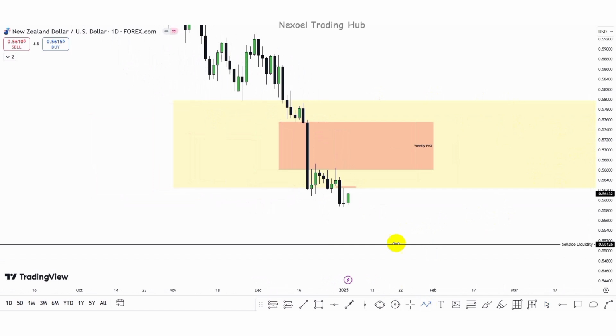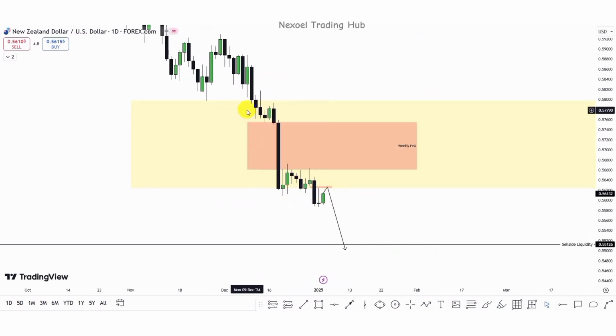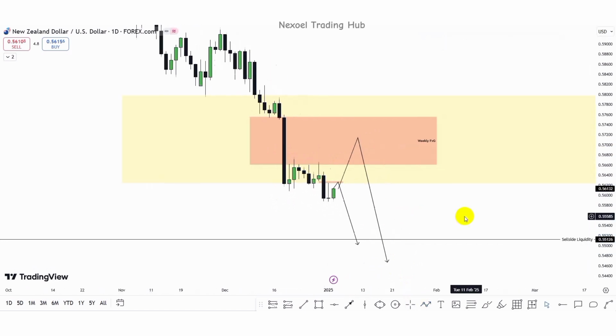So we could see price dip higher. Here we have this fair value gap, so we could see price dip higher to the upside, and then we have the fall of price to the downside. Price will mitigate this fair value gap, but since we can see that price fell to the downside and this is the buy side liquidity, I'm expecting to see higher price into the fair value gap, and then we have the bearish continuation to the downside.